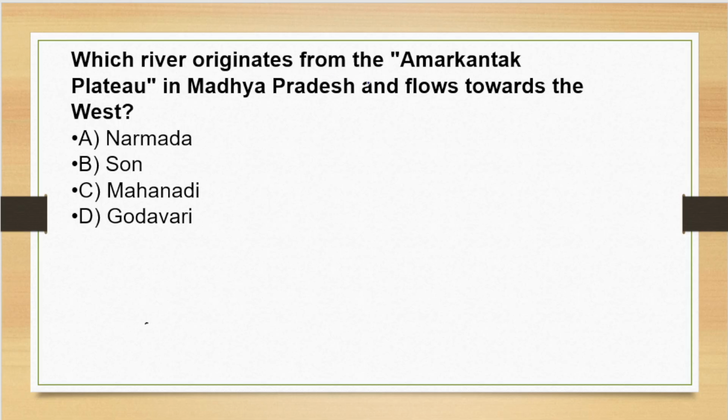Which river originates from Amarkantak Plateau in Madhya Pradesh and flows towards the west? The options here are Narmada, Son, Mahanadi or Godavari. The correct answer of the question will be option A, Narmada.